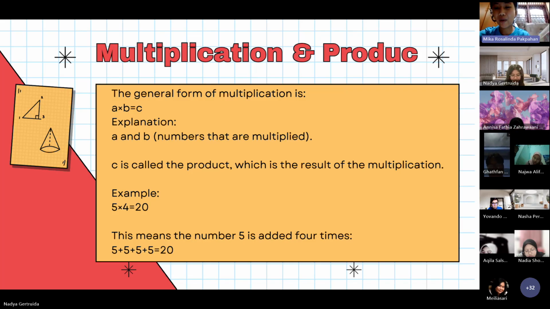The general form of multiplication is a multiplied by b, the product c. a and b are called factors, or numbers that are multiplied. c is called the product, which is the result of the multiplication. Example, 5 multiplied by 4 and the product 20. This means the number 5 is added 4 times, 5 added 5 added 5 added 5, the sum 20.